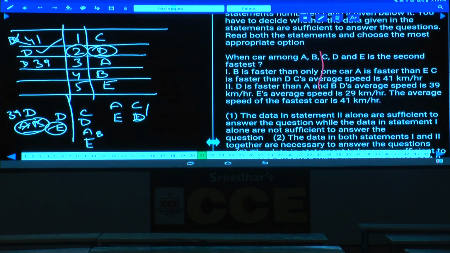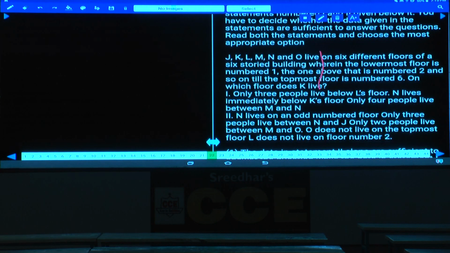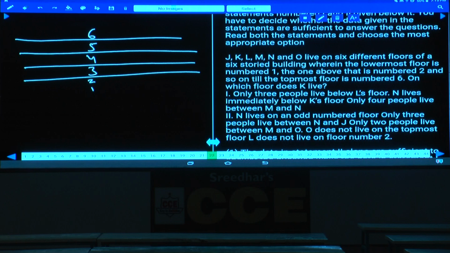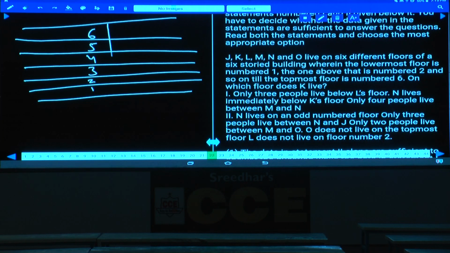J, K, L, M, N, O live on 6 different floors of a 6-floored building, whereas the lowermost floor is number 1 and so on. Now floors 6, 5, 4, 3, 2 and 1, these are the floors. The question is on which floor does K live. Now we need to identify the position of K.